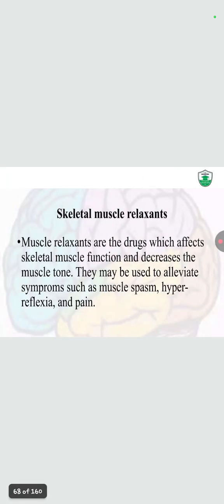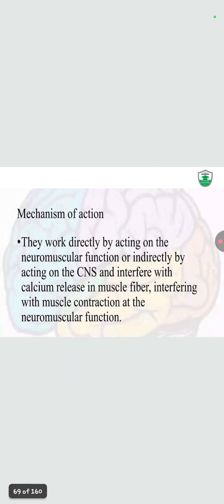Now the skeletal muscle relaxant. Muscle relaxants are drugs which affect the skeletal muscle functions and decrease the muscle tone. They may be used to alleviate symptoms such as muscle spasm, hyperreflexia, and pain. Mechanism of action: they work directly by acting on the neuromuscular function or indirectly by acting on the CNS, and interfere with the calcium release in muscle fiber, interfering with the muscle contraction at the neuromuscular junction.